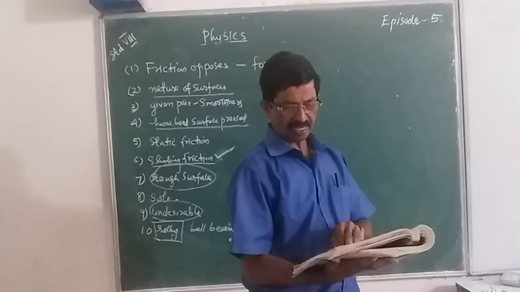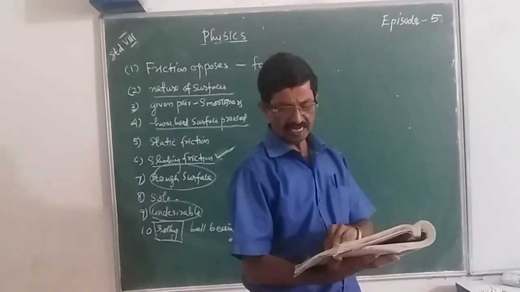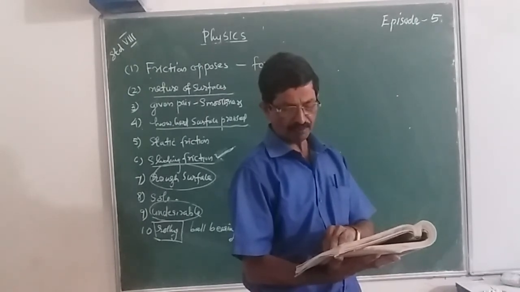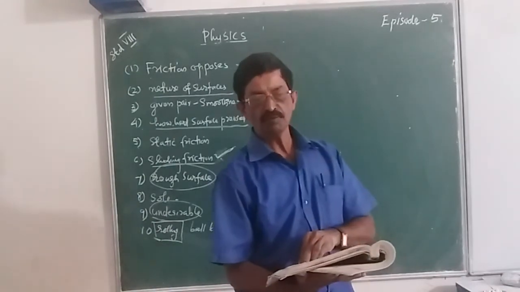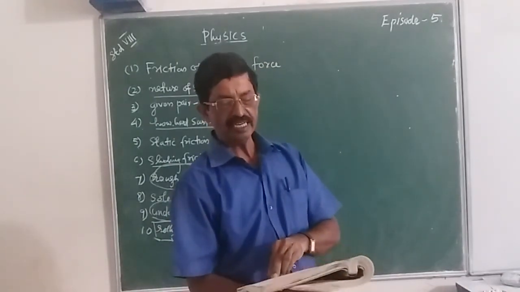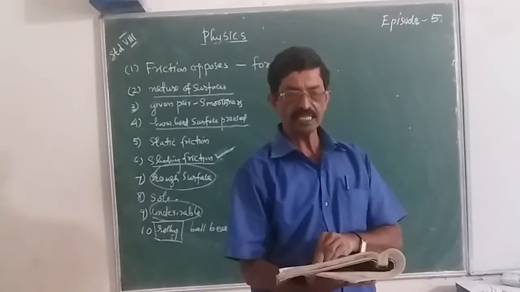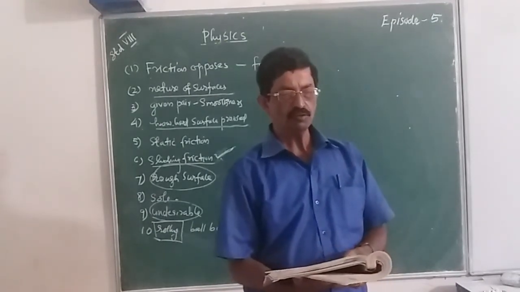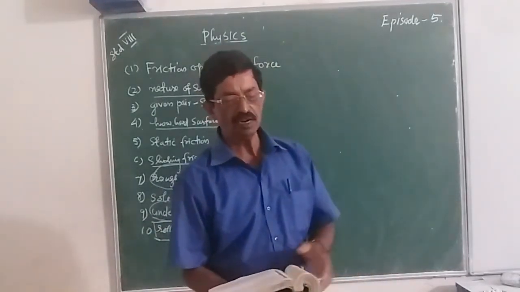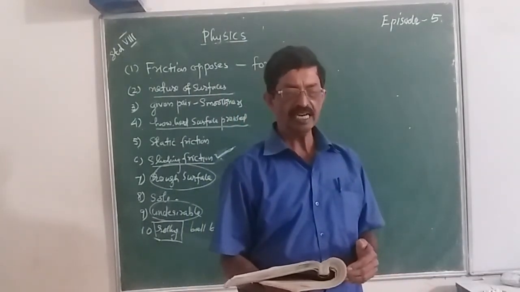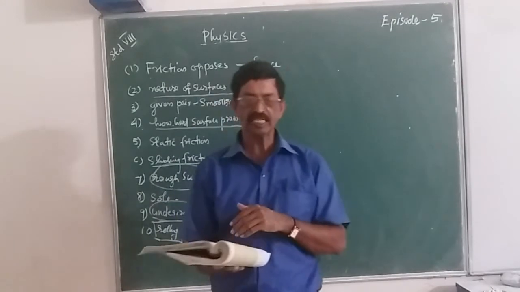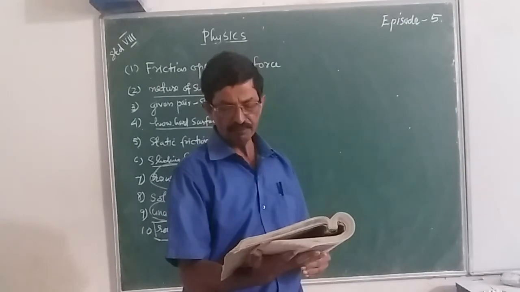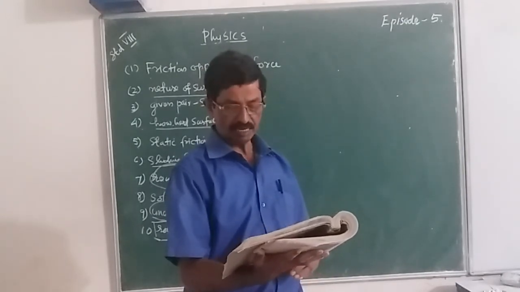Then question number 8, explain why sliding friction is less than static friction. Because once a body starts to slide, the interlocking of the irregularities on the surfaces does not come into action. That means when the body starts to move, the interlock of irregularities decreases or does not get enough time to interlock, so sliding friction is less than static friction.